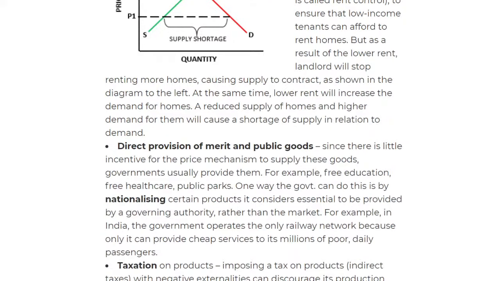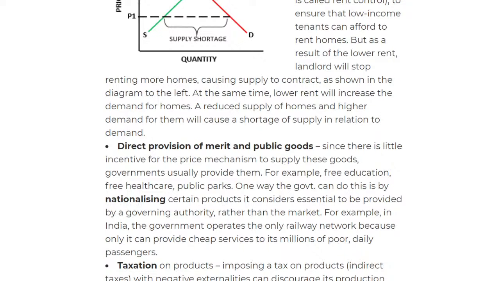Okay, then we move on to the direct provision of merit and public goods. Since there is little incentive from the price mechanism, and we've talked about price mechanism simply relating to allocation of goods and services, depending on the demand and supply. So that's what we call price mechanism. And there will be little incentive because, for example, with free education, if there is a low price, why would someone do education? But that is why we have governments that provide them.